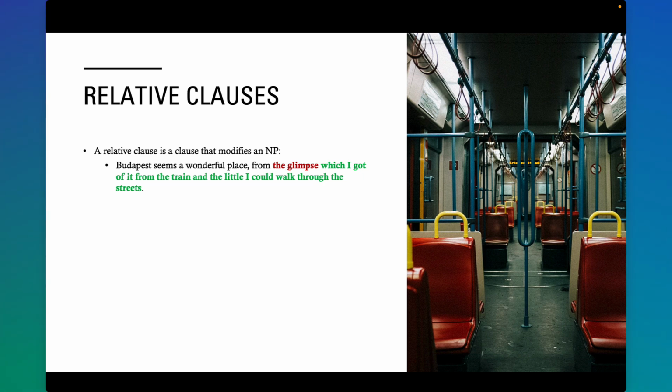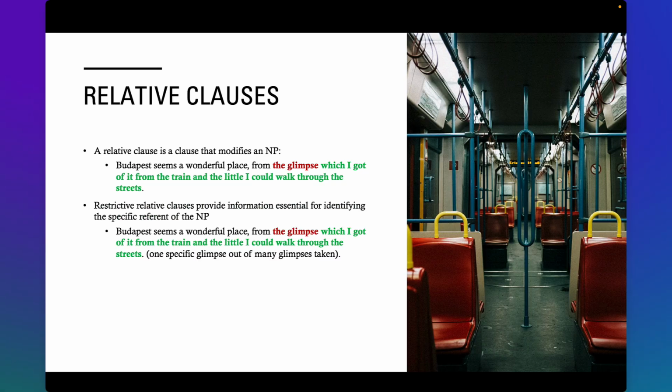And the whole sentence reads, Budapest seems a wonderful place from the glimpse which I got of it from the train and the little I could walk through the streets. Relative clauses fall into two major categories. The first one of these is restrictive relative clauses. Their function is to provide the information necessary to identify the specific referent of the noun phrase they modify.